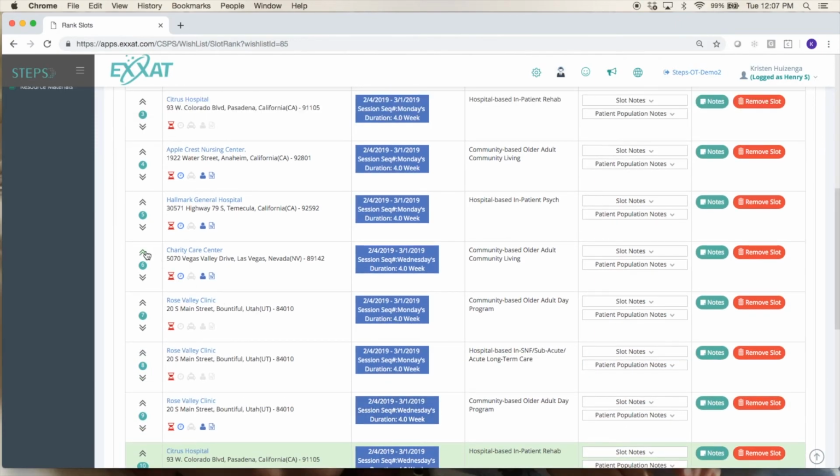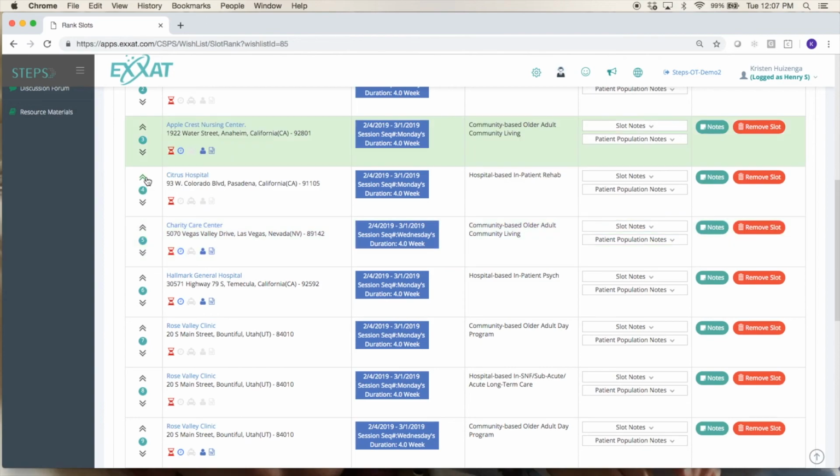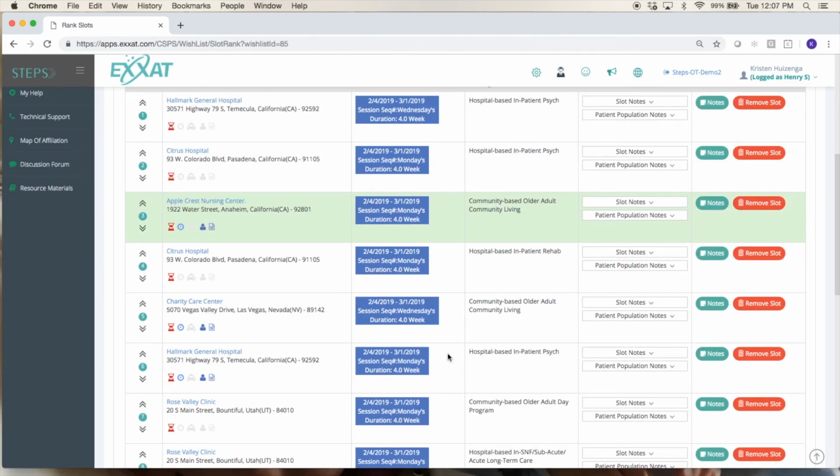And then however you want to move these around within the wish list here. So you can keep changing these ranks up until the due date. Keep going in and moving things around. You just will want to be sure to submit before the due date.